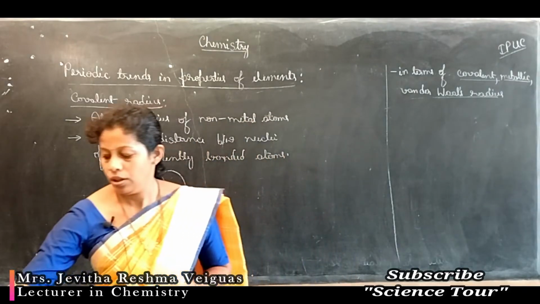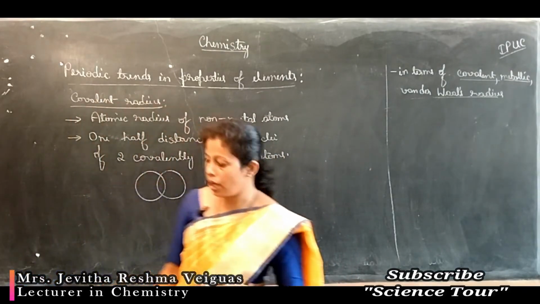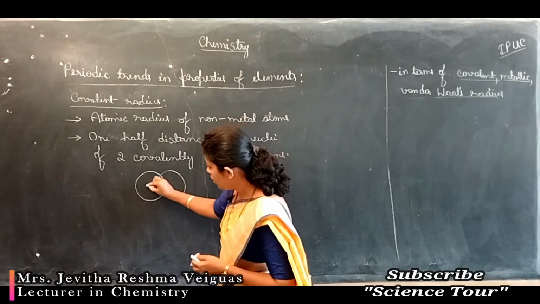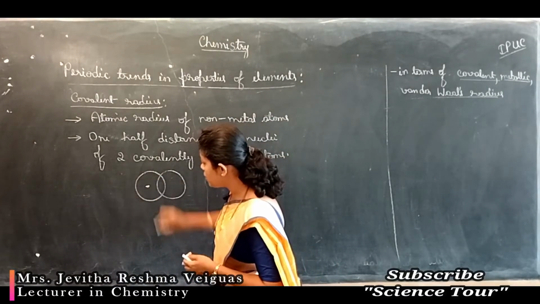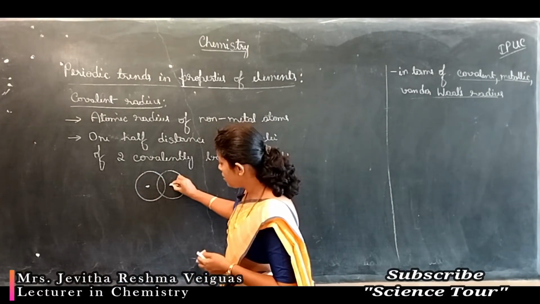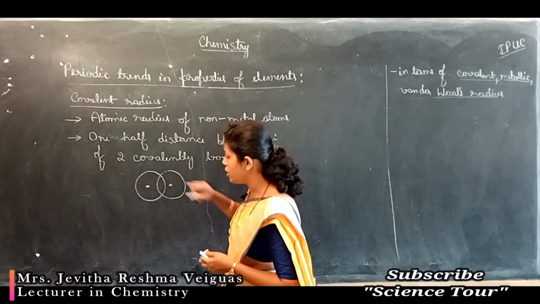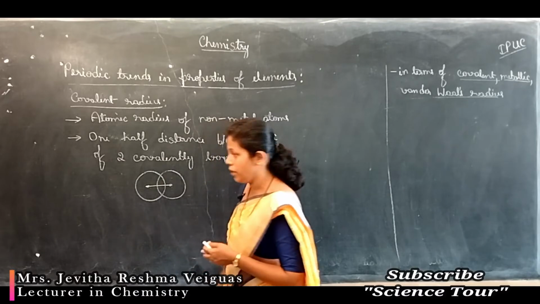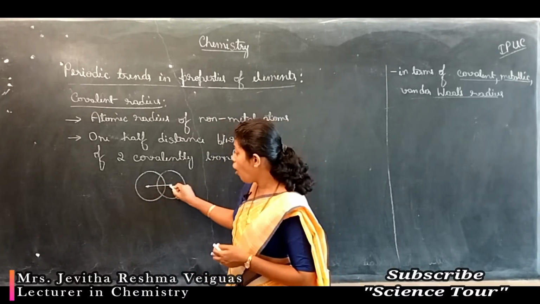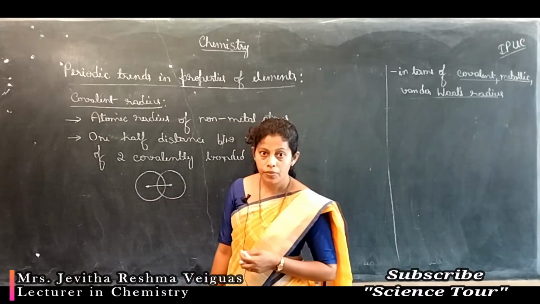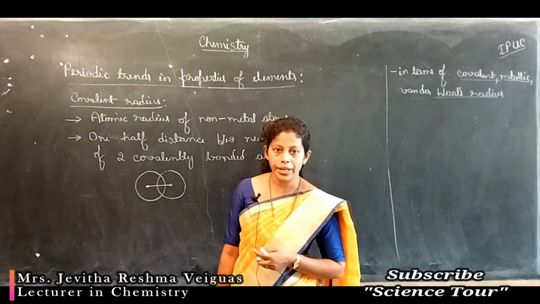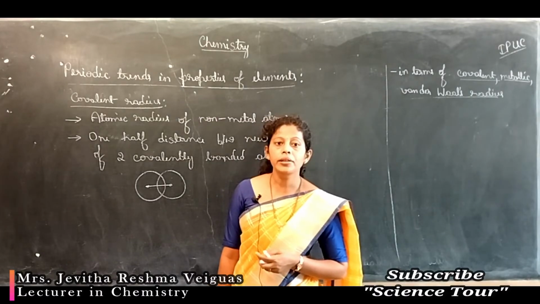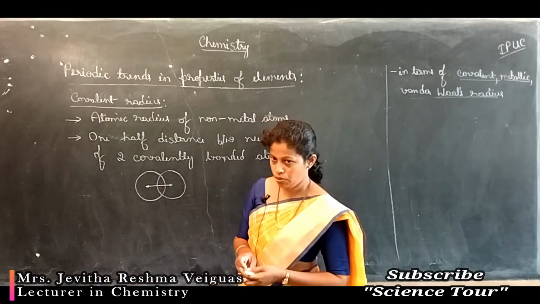Now, for both atoms there is a nucleus. Let's consider this is the nucleus of the first atom, and at the center I am writing the point. This is the nucleus of another atom. The complete distance between the nuclei of two covalently bonded atoms is the internuclear distance.